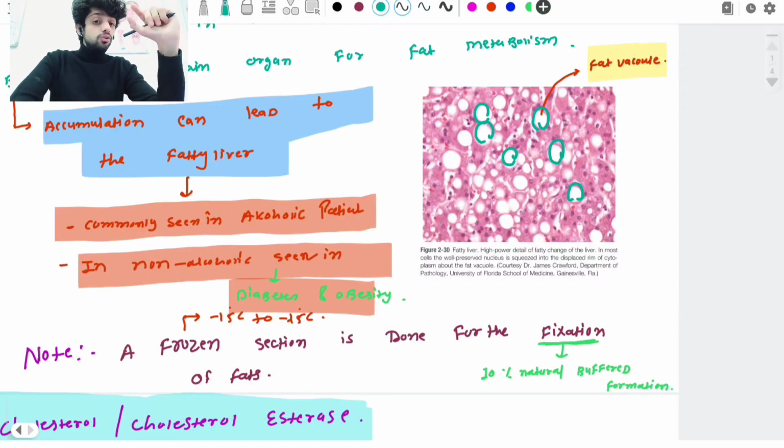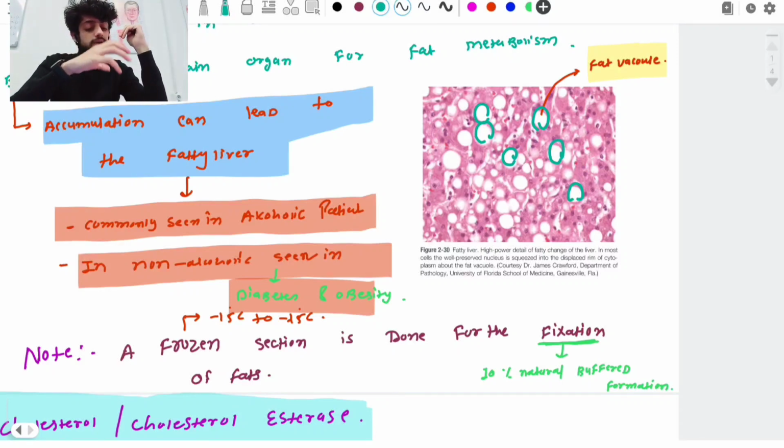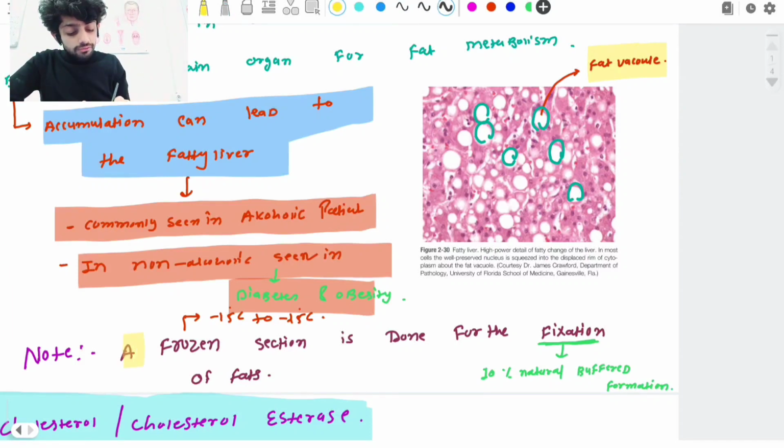Because it is mandatory to maintain the preserved outline of the lipids. Otherwise, if we use some other temperature, that can give us a false result. To prevent false results, we mainly keep the tissue at -15 to -20. And we do the frozen sections. So here guys, it is written that a frozen section is done for the fixation of fats.